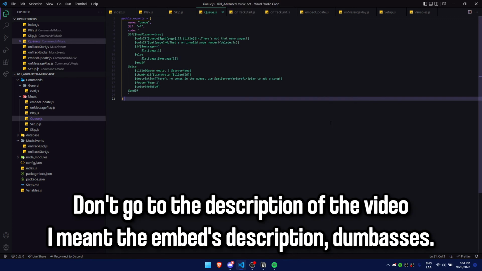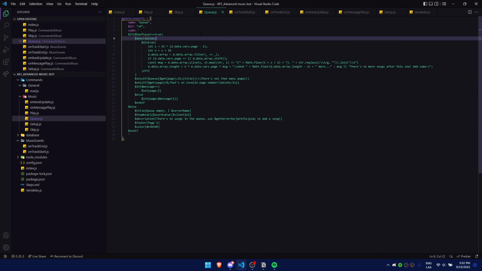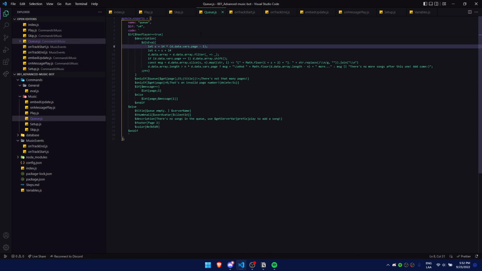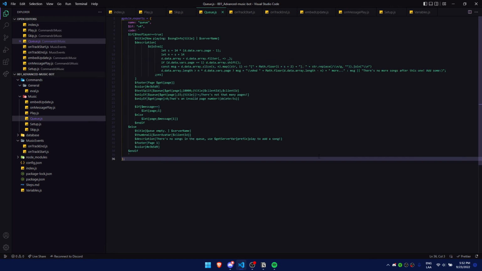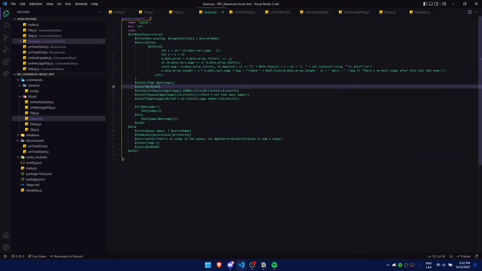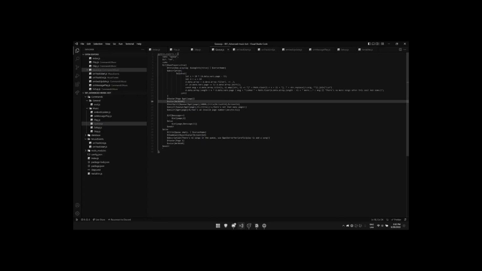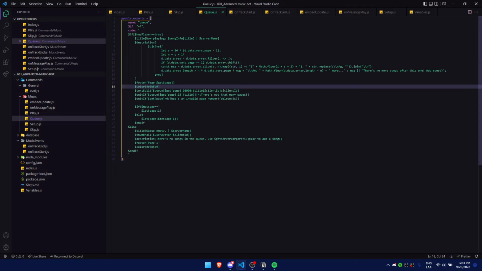Now, I did some basic math and made sure that the copy and paste was gonna be easier. So in the description, I made a little script. Simple explanation: this gets the first song that's gonna be checked. This checks the limit, this filters it, and if the page is page number 1, we remove the first song because no one cares about the first song, and then we just make the queue itself, and we're gonna have a description. After we do that, we can just start customizing it to the way we like it.